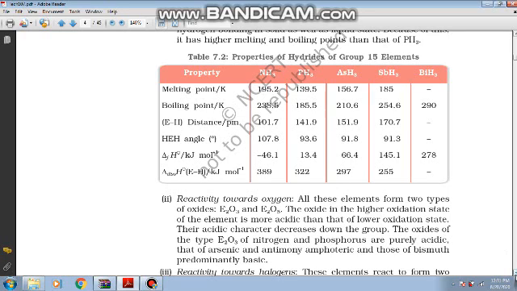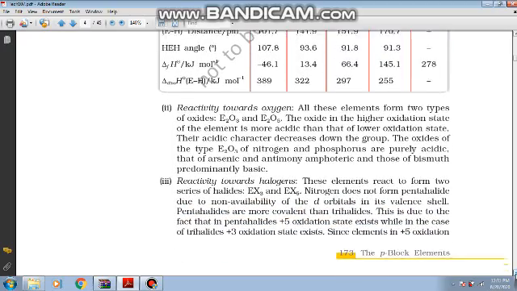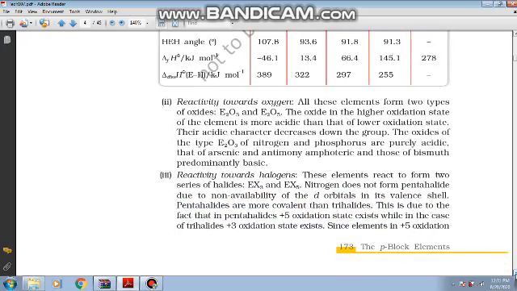Now the reactivity towards oxygen. All the elements of group 15 react with oxygen to form two series of oxides, E2O3 and E2O5. Now children, the higher oxidation states of these elements mark more acidic character of the oxide. The oxides of E2O3 type, that is N2O3 and P2O3, are purely acidic. They do not show any basic character.